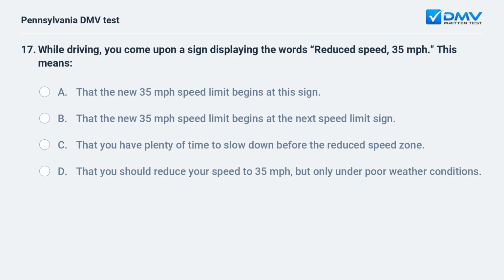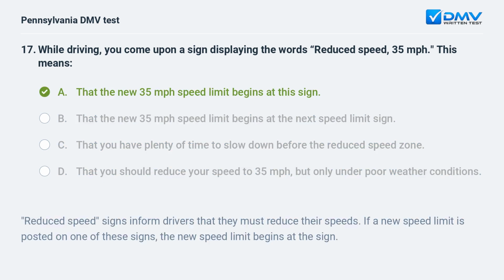While driving, you come upon a sign displaying the words, reduced speed, 35 miles per hour. This means, A. That the new 35 miles per hour speed limit begins at this sign. B. That the new 35 miles per hour speed limit begins at the next speed limit sign. C. That you have plenty of time to slow down before the reduced speed zone. D. That you should reduce your speed to 35 miles per hour, but only under poor weather conditions.